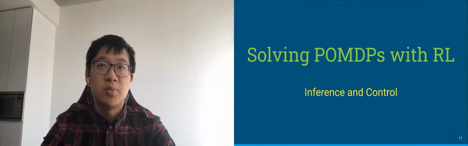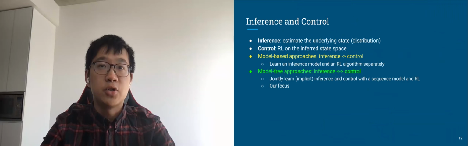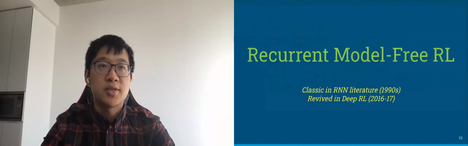Next, we move on to solving POMDPs with reinforcement learning, which includes two parts: inference and control. The inference is to estimate the underlying state distribution, and the control is to perform RL on the inference output. Model-based approaches learn inference and control separately, while model-free approaches jointly learn the implicit inference and control with a sequence model in RL, which is our focus. Recurrent model-free RL is such a kind of model-free approach, classic in the RL literature, revived in deep RL.